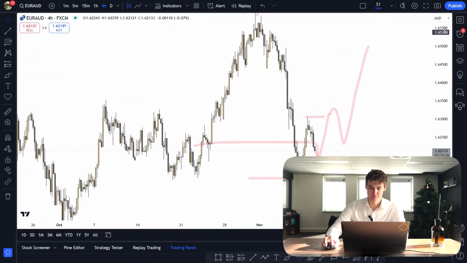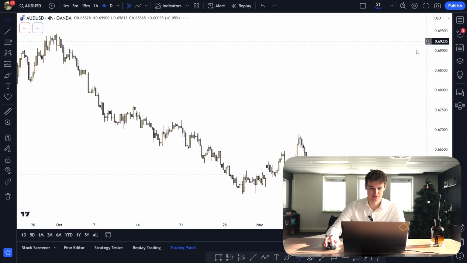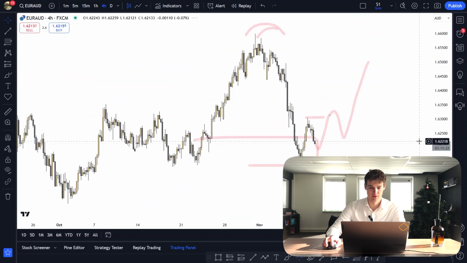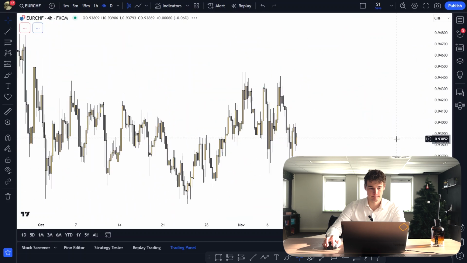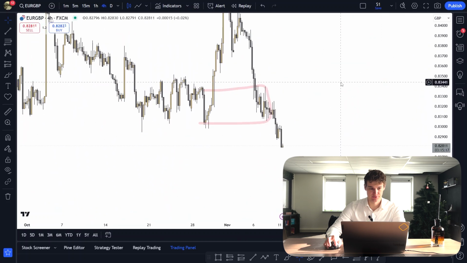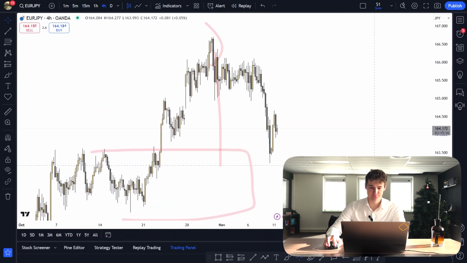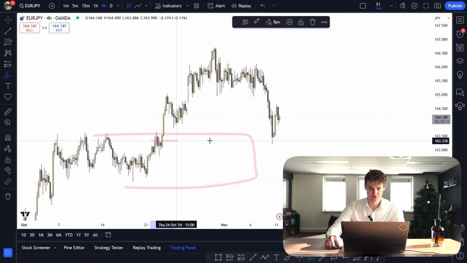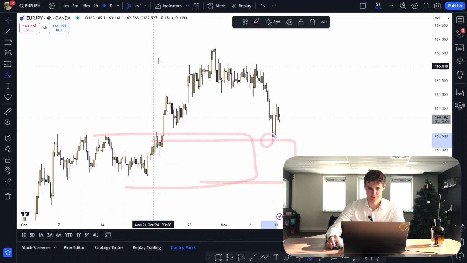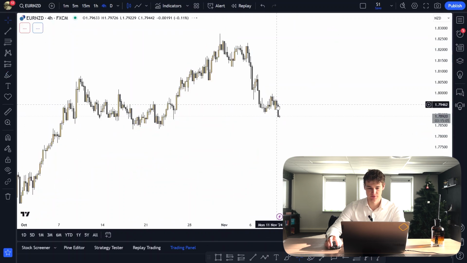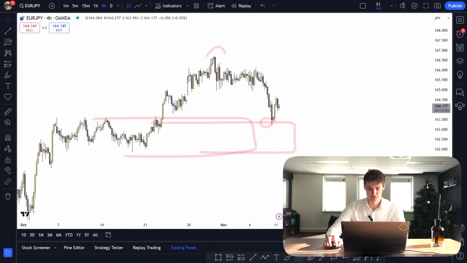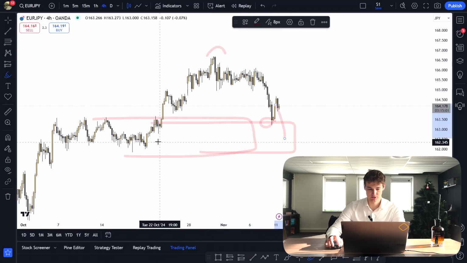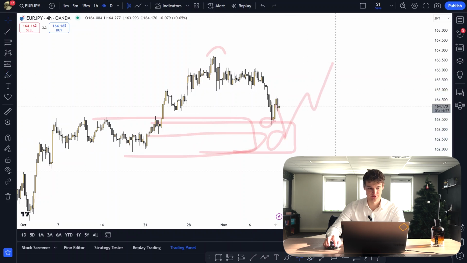Euro AUD is pretty much the same as the other euro pair that we just analyzed. I can't remember which one it was. Then Euro CHF, we already analyzed that one. Euro JPY, tapped into that demand that we were expecting, got a really solid reaction off of it, so you could have been at break even by now. The expectation is to take out that high right there. So if I were you, I'd be looking for longs right now. You can, however, wait for price to come a little bit lower, tap that refined demand zone, then wait for that change of character, and then look for longs instead.